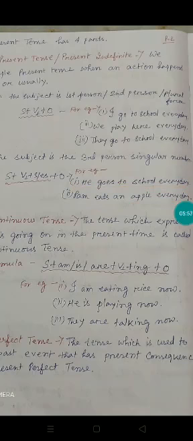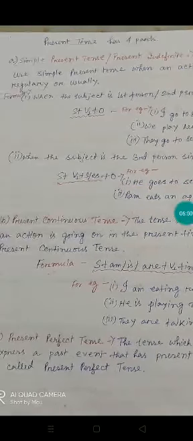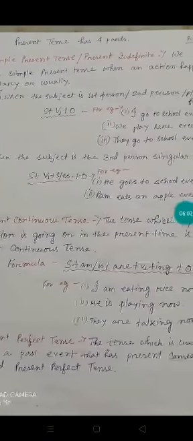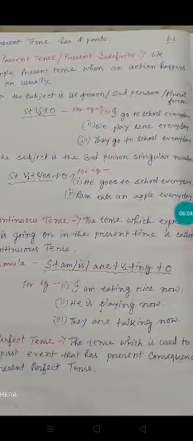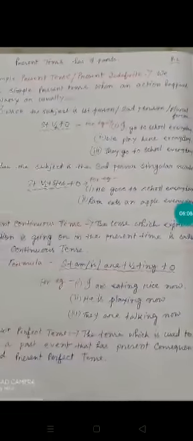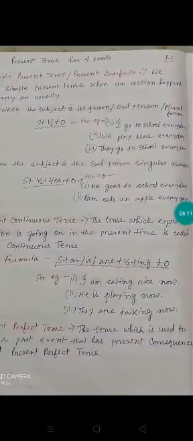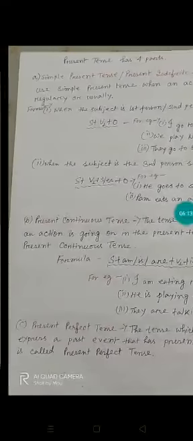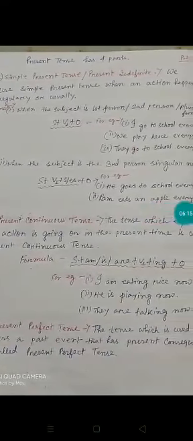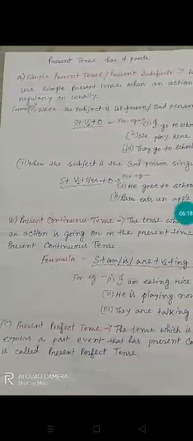Now coming to the second form of present tense, that is present continuous tense. So it is very simple, students. The tense which expresses an action is going on in the present time is called present continuous tense. That means an action that has started but still it is going on, and right now also it is going on. In this case we will use this tense.